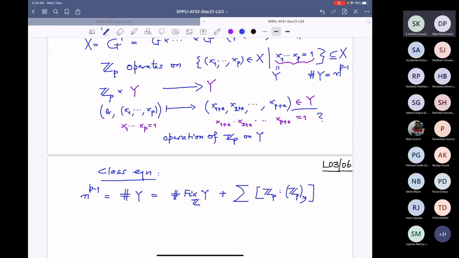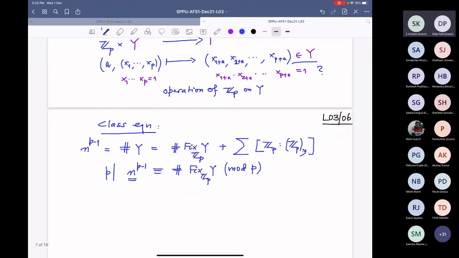And now what will be the case? These isotropies are either trivial or they are all of Z mod P. So therefore, n power p minus 1 is congruent to the number of fixed points modulo P. But this also is divisible by P. So therefore the number of fixed points is divisible by P, and therefore it will have actually not one, but at least P fixed points.